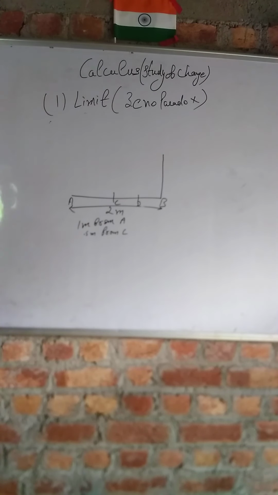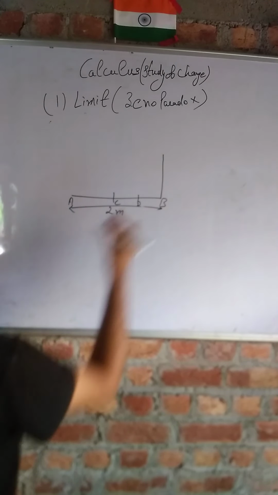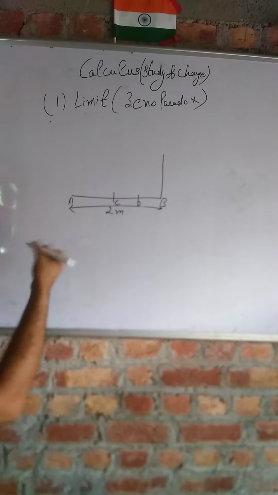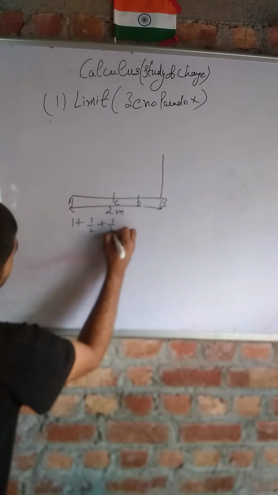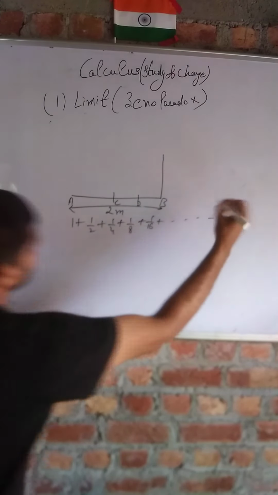Basically, what is a limit? Limit means when you do something infinitely many times, you can get a finite answer, and that is very useful. Because in the case that I have considered, the wall is at a distance of 2 meters, so you are adding the half and half distance infinitely many times. You are adding one, again half of that, again half of that, again half of that, and you are adding it infinitely many times.